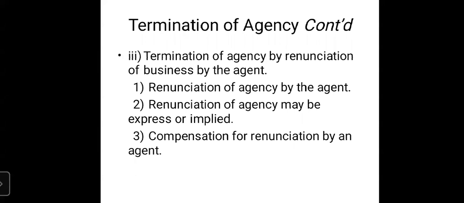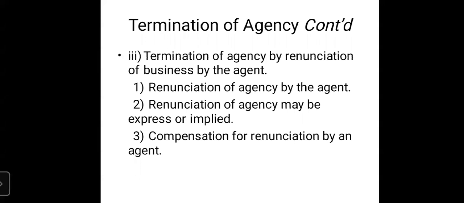Even if the agent is leaving the business of agency before the validity period, that is before 1 year, but if he is able to give a valid reason, then even if he leaves the business earlier, he need not pay compensation.